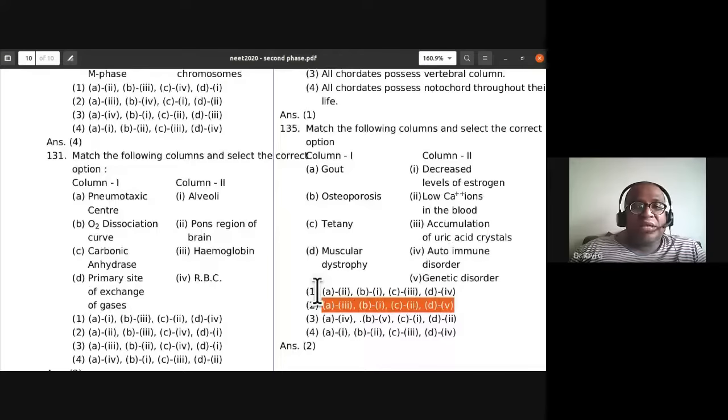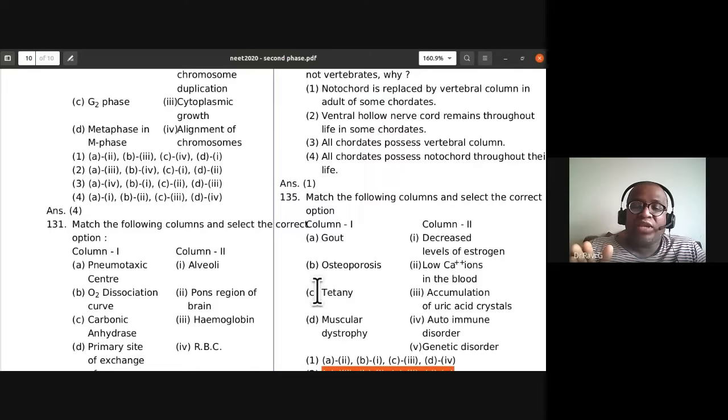So that completes our discussion of this NEET second phase 2020 paper, which was conducted in the month of October for the corona affected students who could not take up the NEET first phase exam. If you have analyzed the complete paper, you find that except for 3 or 4 questions, all of the questions are from within the NCERT syllabus. So you should be geared up for the wide variety of questions that could be asked from the first and second year syllabus, the 11th and 12th CBSE NCERT books.